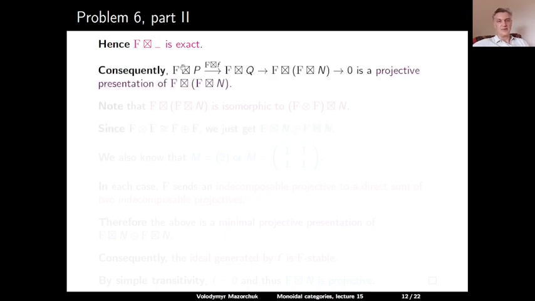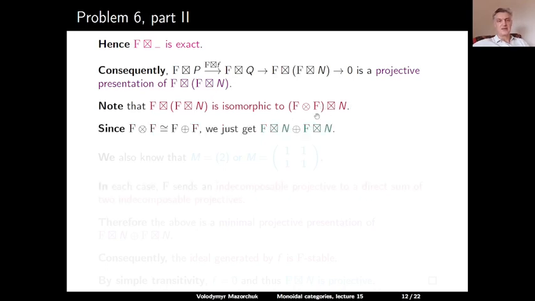And so if we apply F to our projective presentation of F applied to N, we get an exact sequence. We will get a projective presentation of F applied to F applied to N. So now if we apply F to F applied to N, this is of course isomorphic to F tensor F applied to N. And since F tensor F is F plus F, we just get the direct sum of two copies of F applied to N. So what we have here is a projective presentation of a direct sum of two copies of F applied to N.